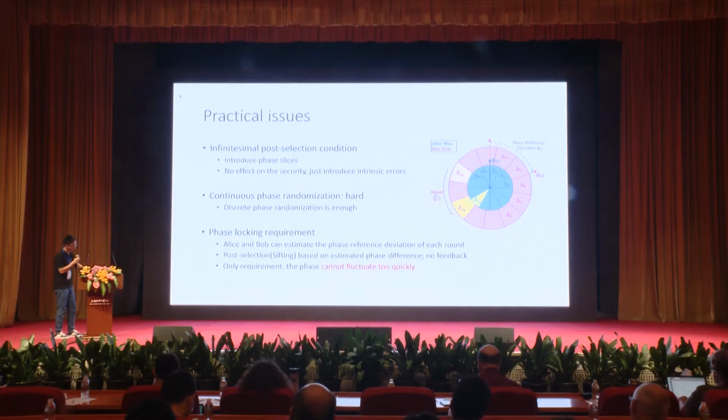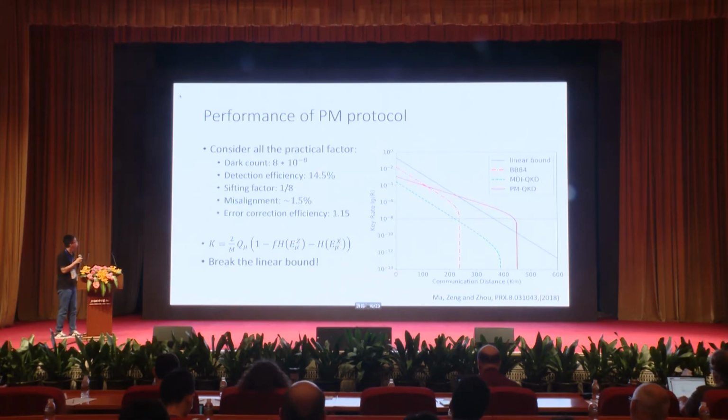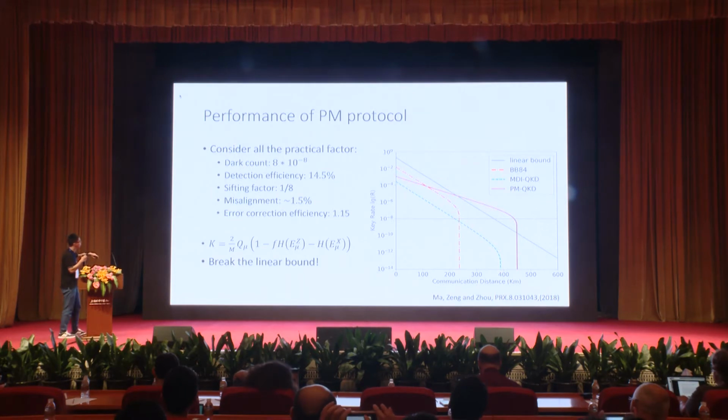And with this, considering the practical issues, we do the simulations with the practical factors. As we can see here, this protocol can surpass the so-called PLOB bound, the linear bound, when the transmission distance is longer than 250 kilometers. And it can finally reach a distance of about 400 to 500 kilometers.